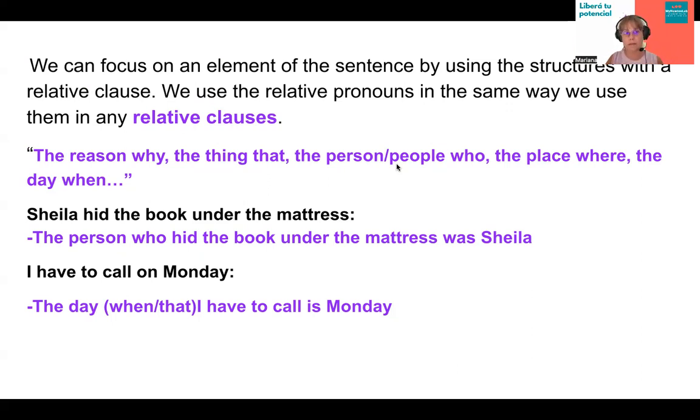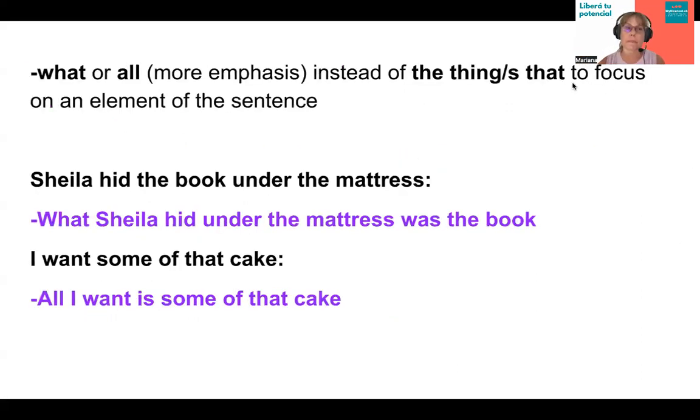I have to call on Monday. The day when or that I have to call is Monday. The that is in brackets because you might omit it. Then what or all, instead of the thing, things that, to focus on an element in the sentence. So again, same idea. Shayla hid the book under the mattress. What Shayla hid under the mattress was the book. I want some of that cake. All I want is some of that cake. So these are more expressions that you can use to give emphasis to an idea.